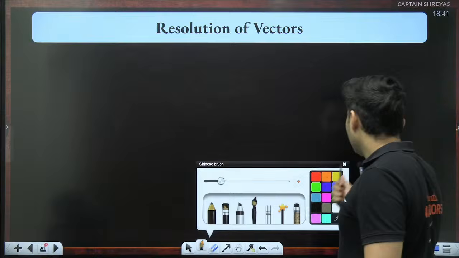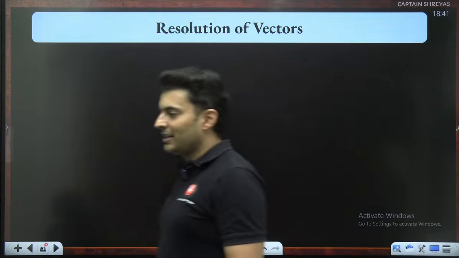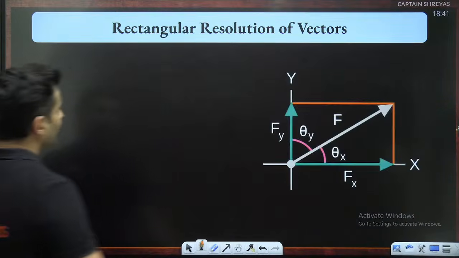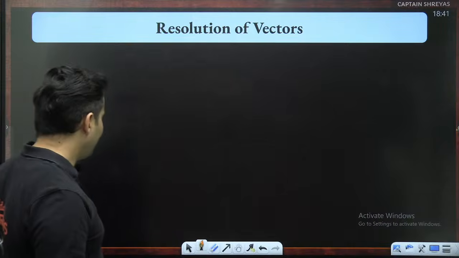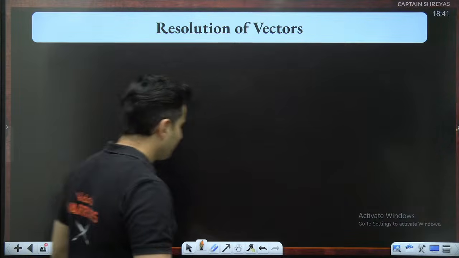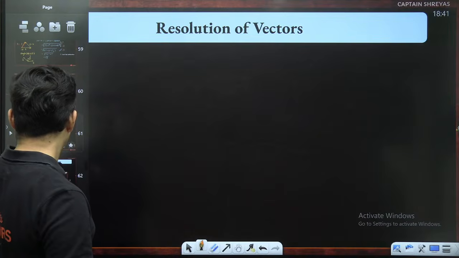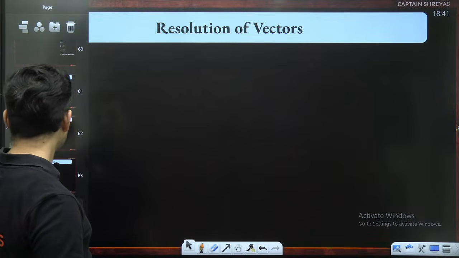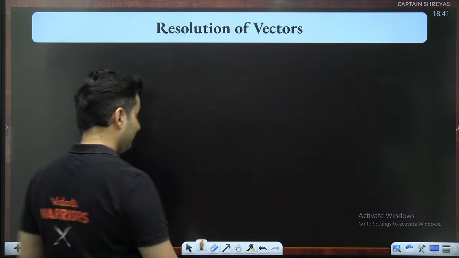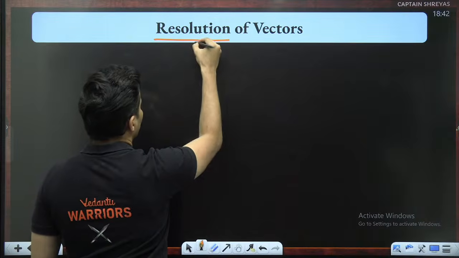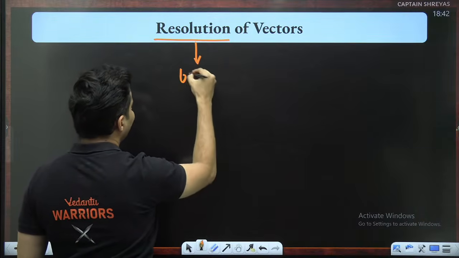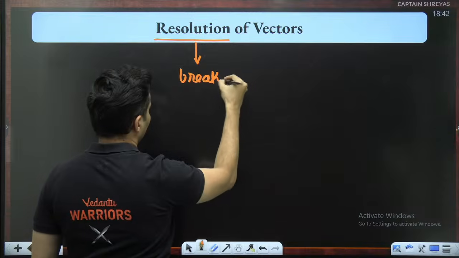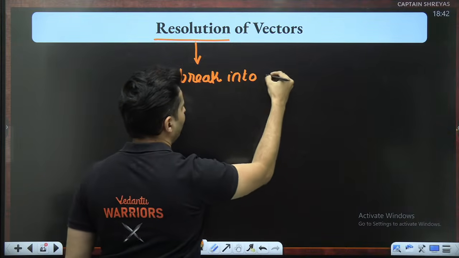Let's have a look at resolution of vectors. Now this is very, very important. What is the meaning of resolution? The word resolution means to break into parts.